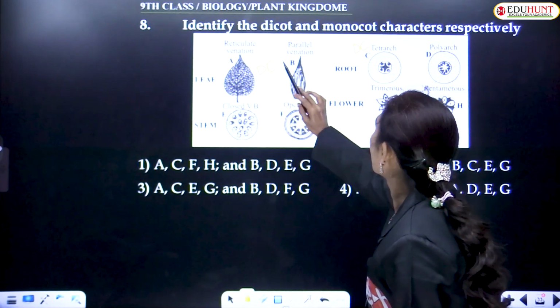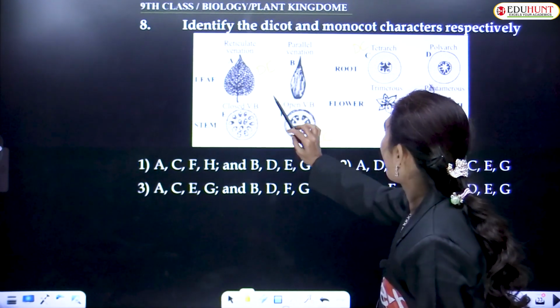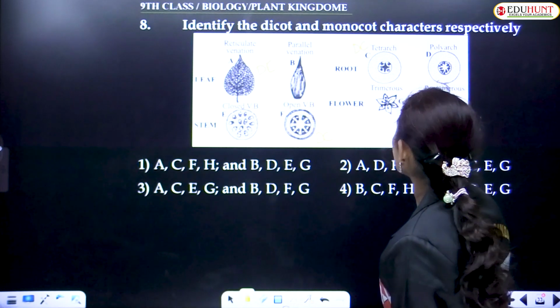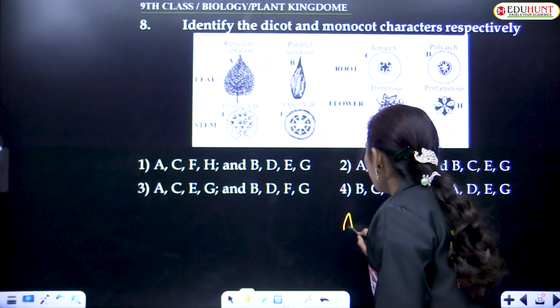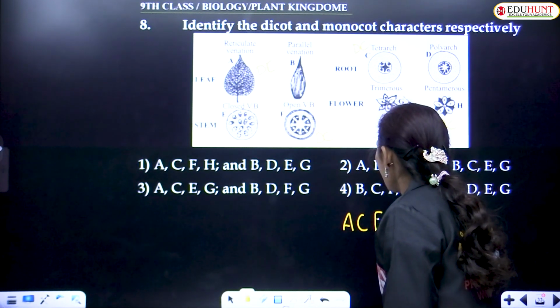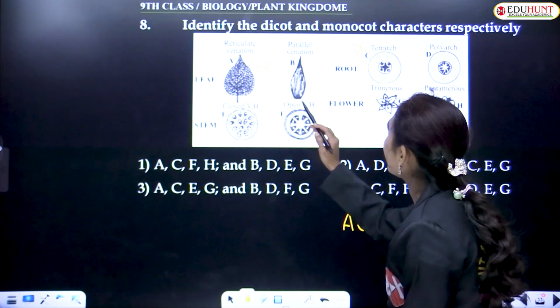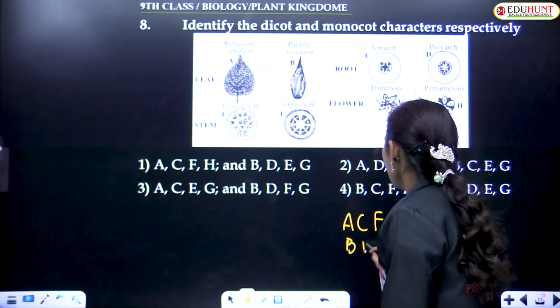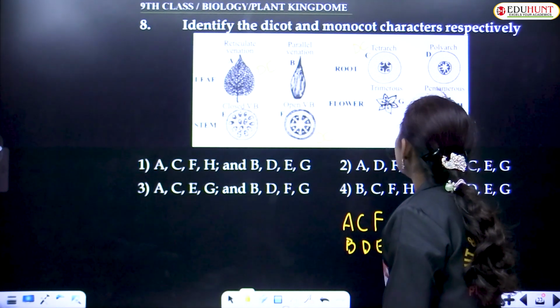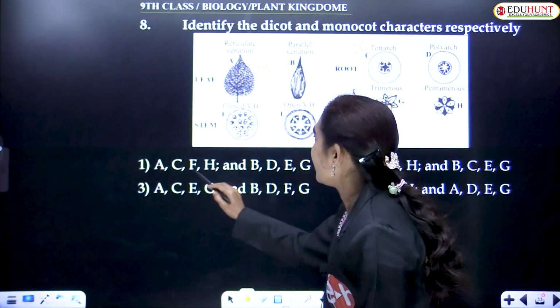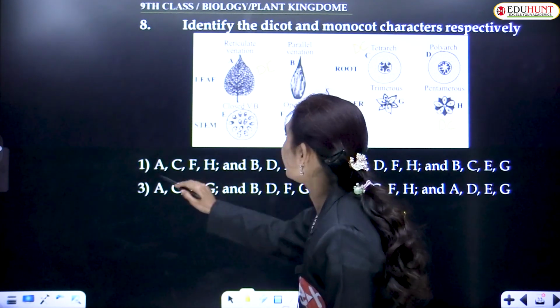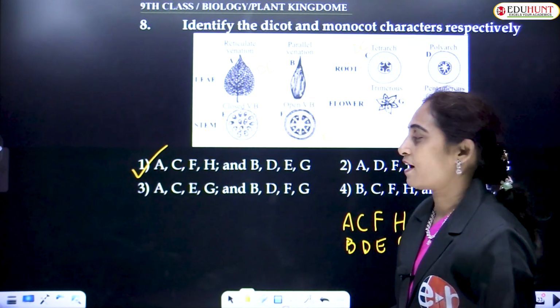So the dicot characters are A, C, F, H, and the remaining, B, D, E, G, are monocot. A, C, F, H and B, D, E, G. This is the correct answer.